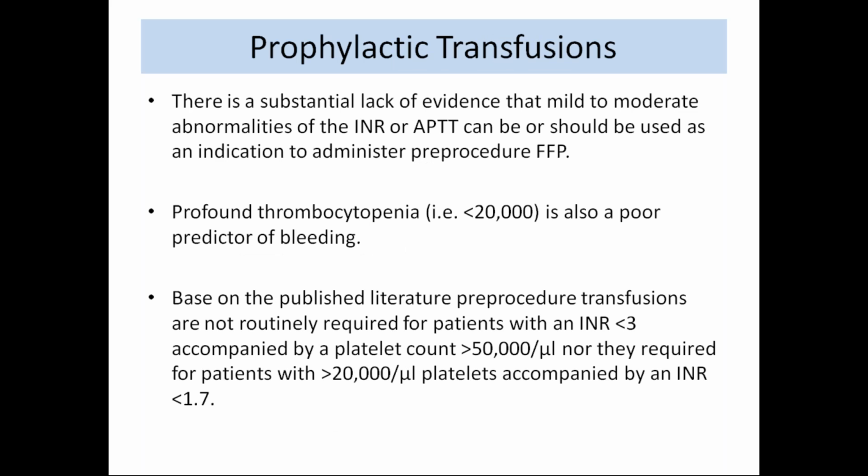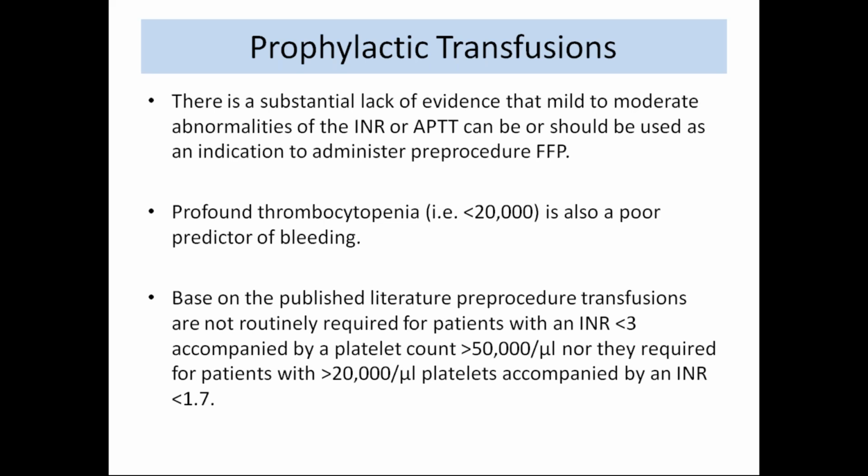So regarding prophylactic transfusions, there is a substantial lack of evidence that mild to moderate abnormalities of the INR or aPTT can or should be used as an indication to administer pre-procedure fresh frozen plasma. Profound thrombocytopenia is also a poor predictor of bleeding.